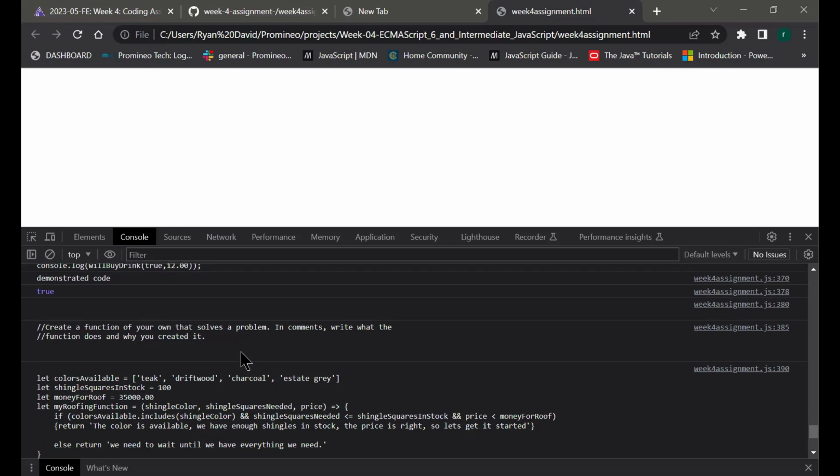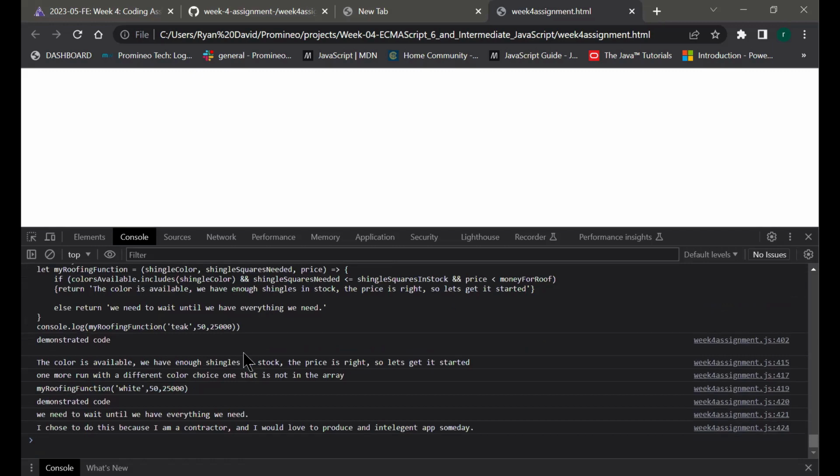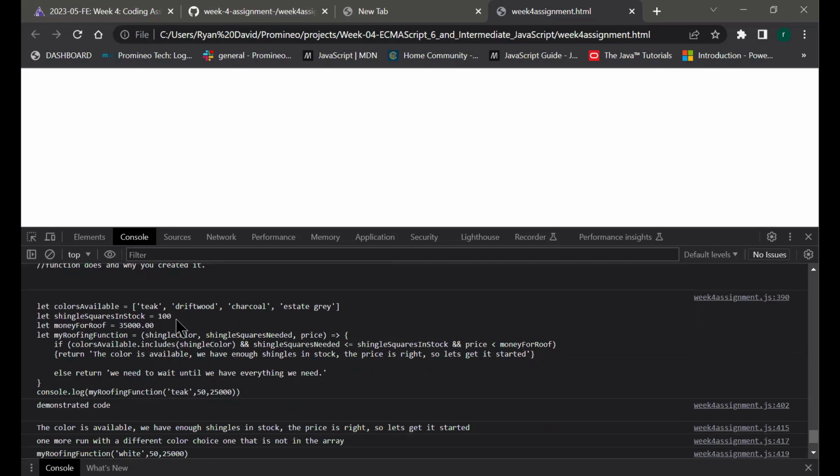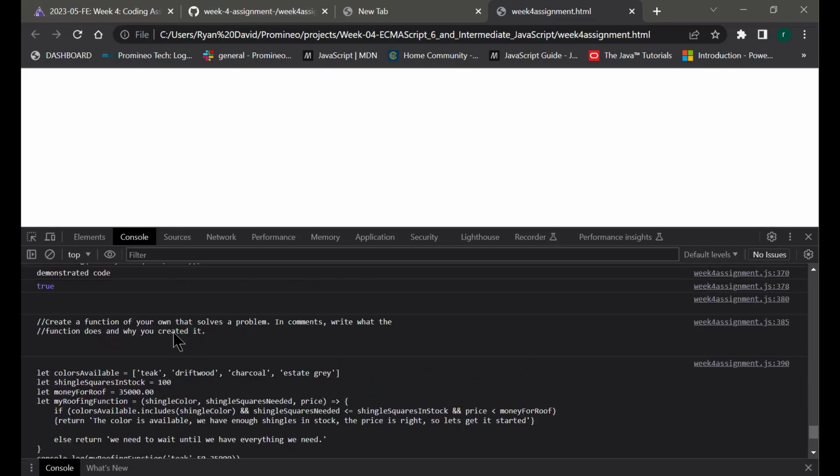Write a function of your own that solves a problem. Okay. Oh yeah, so this is kind of a big one, but it was really fun for me to do. It took me a little bit of searching to figure out how I could do a couple things, but it was really cool. So I'm a contractor. I own my own roofing company, and I've been learning coding just because it's not always great in contracting, but this year thankfully it is, but it's really busy, and so it's made this tougher. But I'm getting through it, and I really want to get good at this stuff.